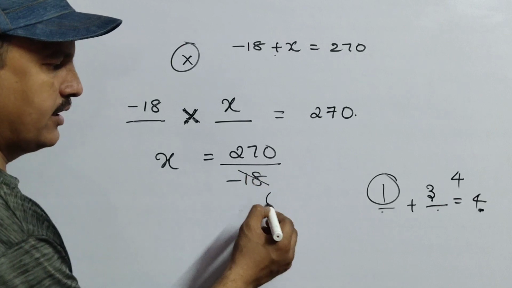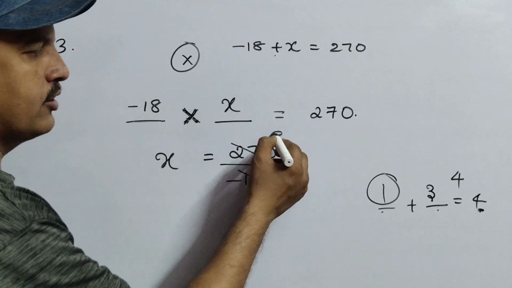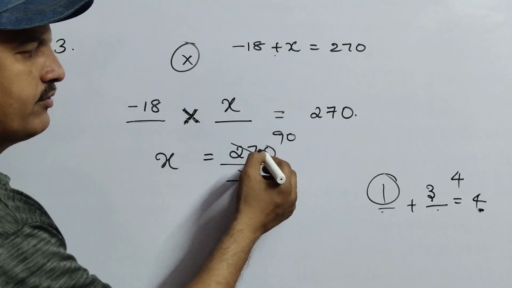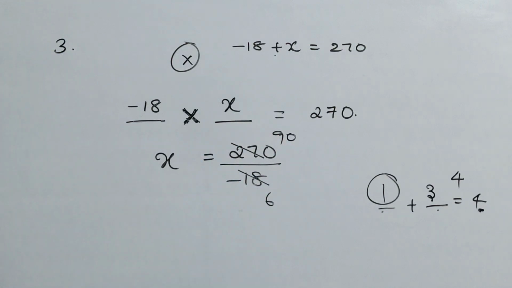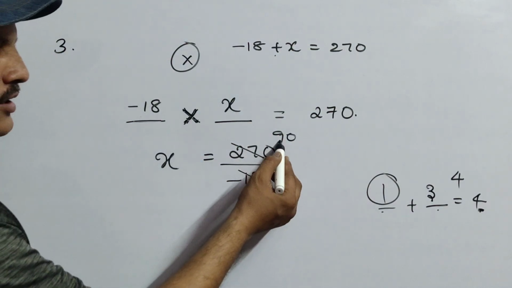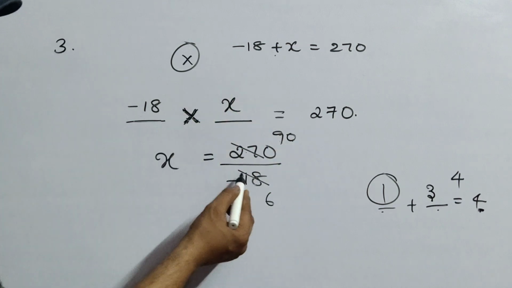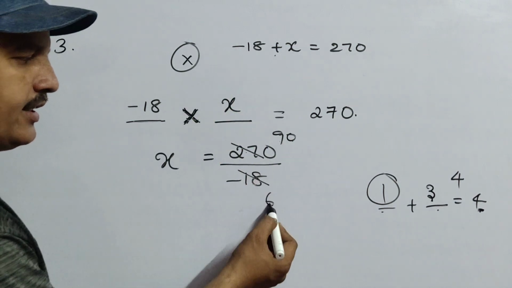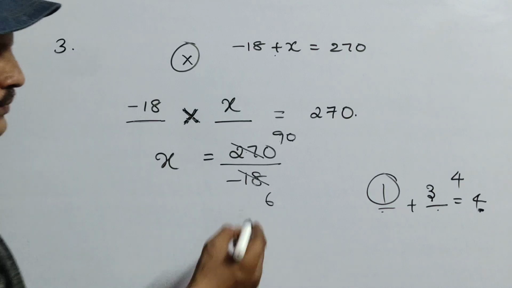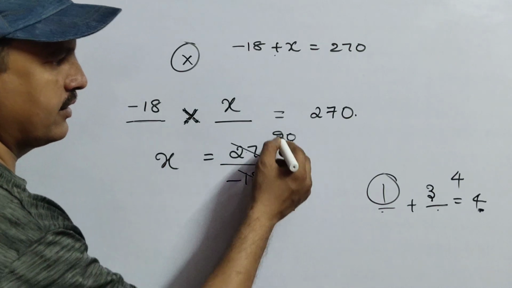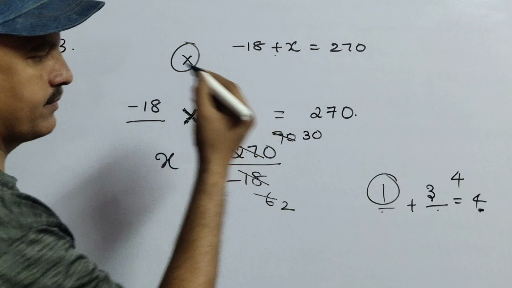3 6s are 18, 3 9s are 27, and 0 left, you write 0 here. Now again 90 and 6 will go in the 3 table: 3 2s are 6, 3 30s are 90.